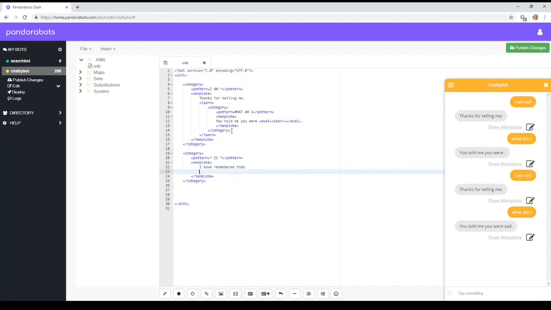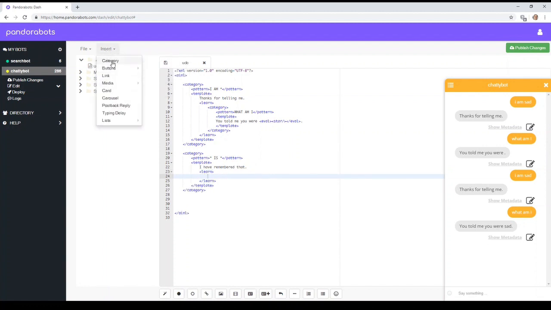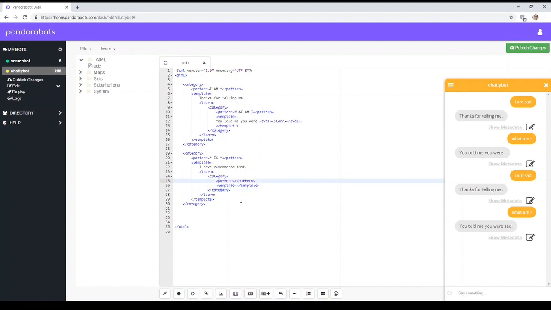Okay, so what we're going to do, let's put the learn tag in, and then just insert a category in here. What we want it to do is to learn that x equals y. So we can say, what is star? Now remember, the user is not likely to say what is star. They need to put the eval tags round again. Oops. So it works out what the star value is.